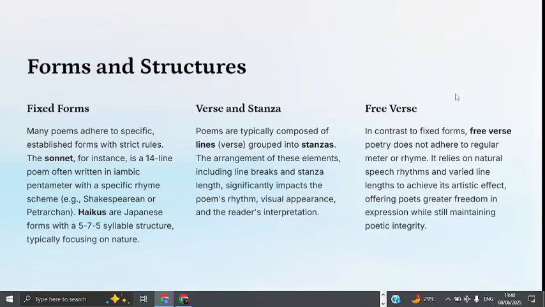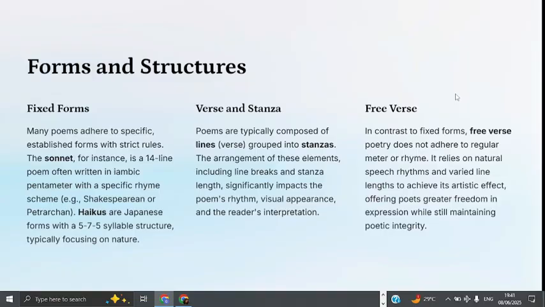For example, the sonnet is a 14-line poem, often written in iambic pentameter with a specific rhyme scheme, and we have the Shakespearean rhyme scheme. And the haiku is a Japanese form with a 5-7-5 syllable structure, which typically focuses on nature.